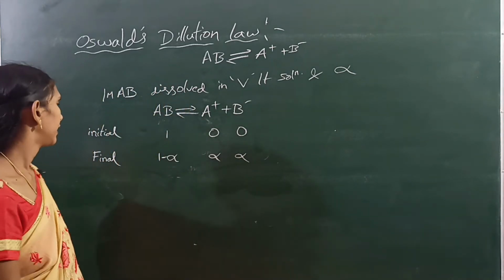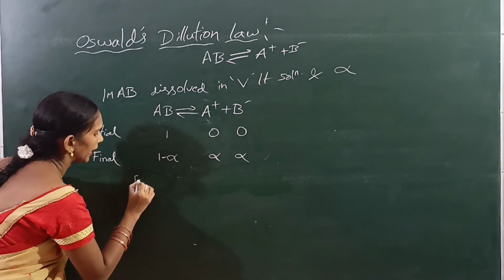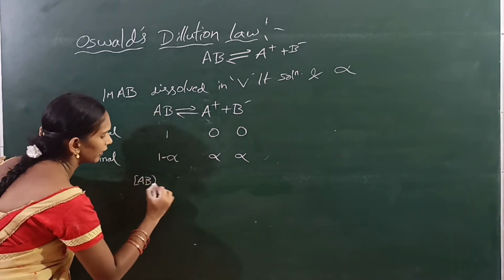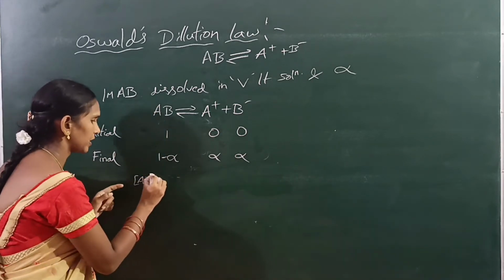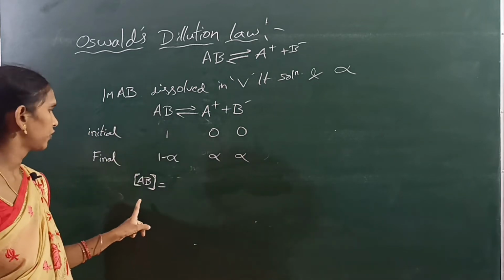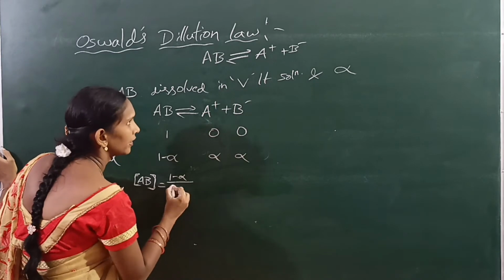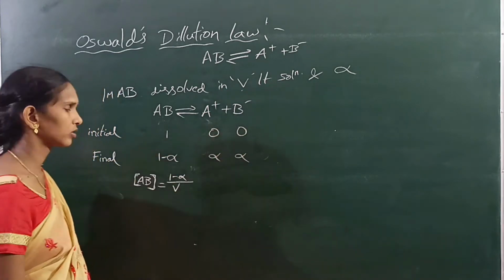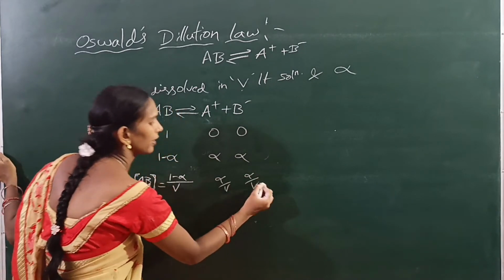In V liters of the solution, the concentration of AB is (1 minus alpha) by V, and the concentrations of A plus and B minus are alpha by V each.